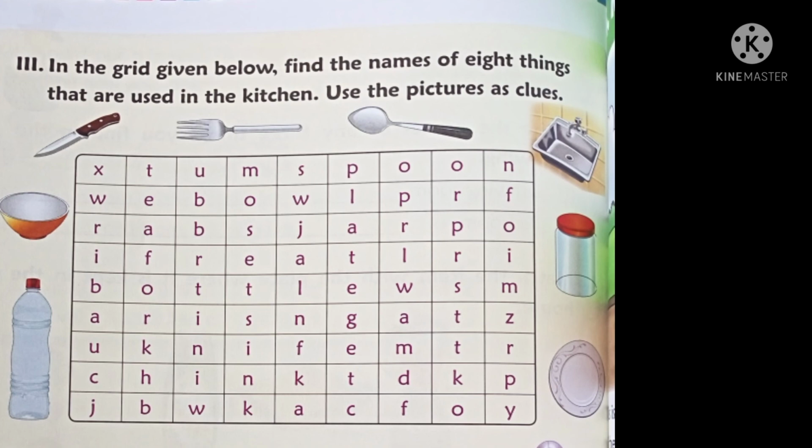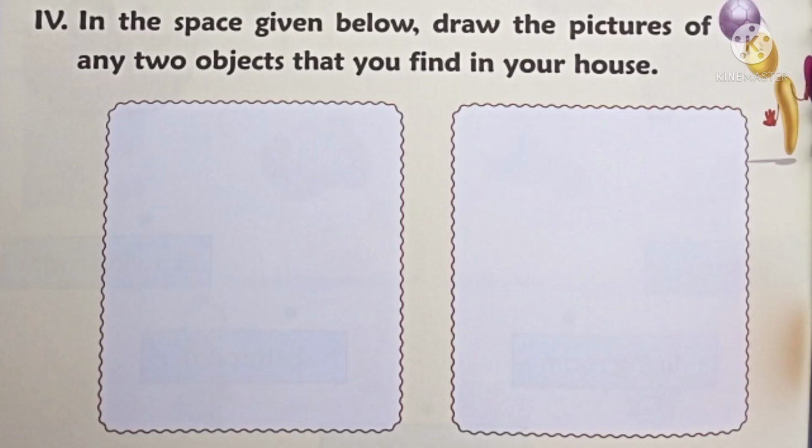You have to make it a box and send me the photocopy. Yes, let us move on to the next one, that is the fourth one. In the space given below, draw the pictures of any 2 objects that you find in your house. Yes, here they gave 2 boxes, right? Yes, in the 2 boxes you have to draw any 2 things, or any 2 pictures of the things which are present in your home.